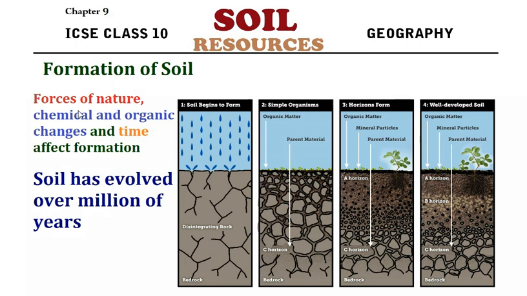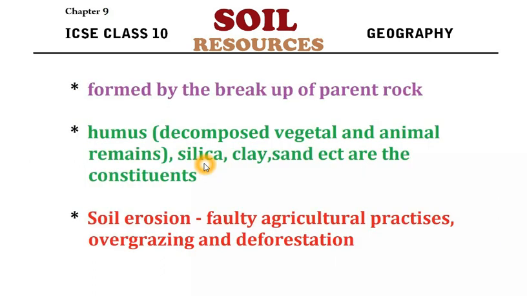So the forces of nature, chemical and organic changes, and time affect the formation of soil, and soil slowly evolves over millions of years. Now this one is very clear. Soil is formed from an existing rock, and those rocks are called the parent rocks, or we can call them the bed rocks. So the bed rocks or the parent rocks break down into smaller particles and finally form soil.